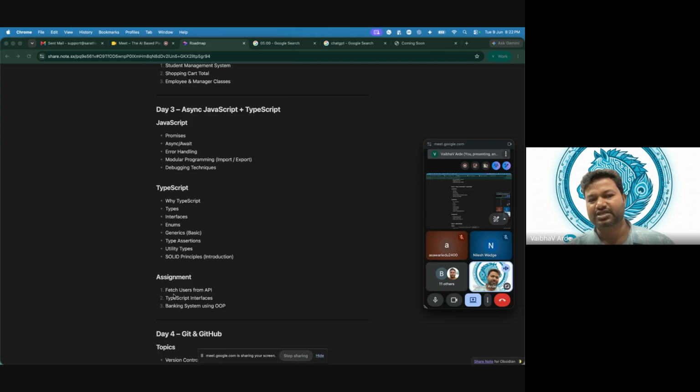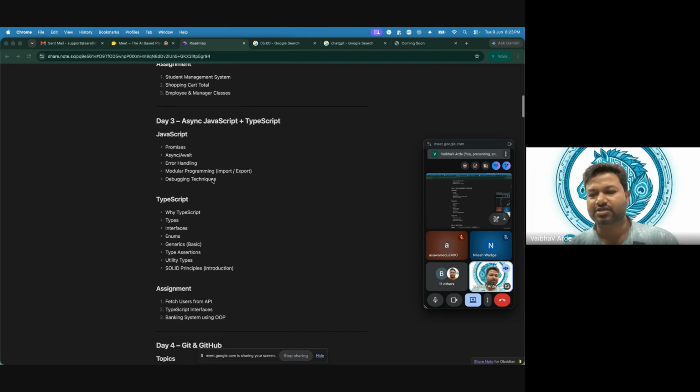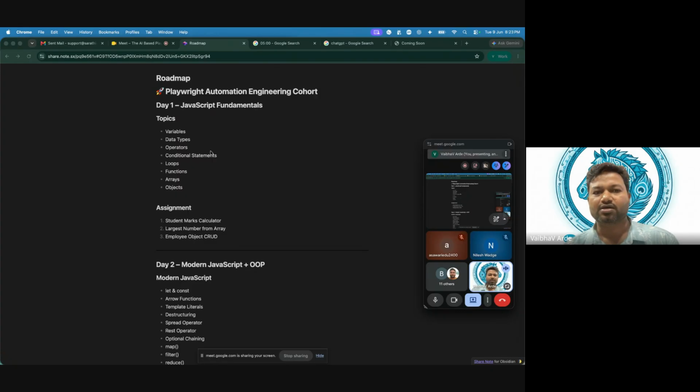Whatever assignments are given, do the hands-on assignments and complete them. It is 20 days, but we will have almost 40 odd days. In these 40 days, if you follow all the assignments and all the sessions, you will be in a position to switch your job or attend any interview with confidence. This is our entire roadmap for the coming 20 days. Does that make sense?